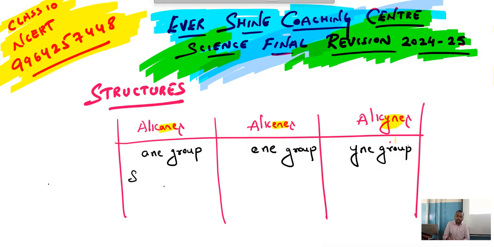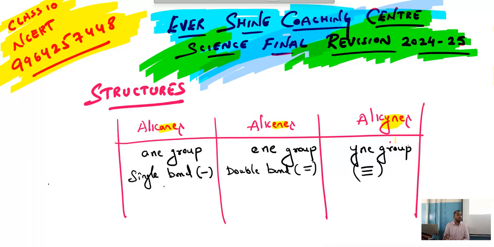Now remember, alkanes have a carbon to carbon single bond. Between carbon and carbon there is a single bond. We just write it like this, and here we have a double bond. Carbon to carbon we have a double bond, and here we have a triple bond. Is this clear? So alkanes have a single bond, alkenes have a double bond, and alkynes have a triple bond. Any doubts? Good.